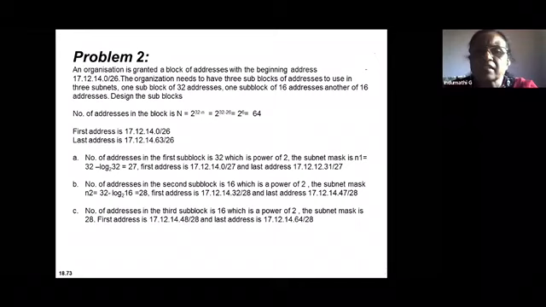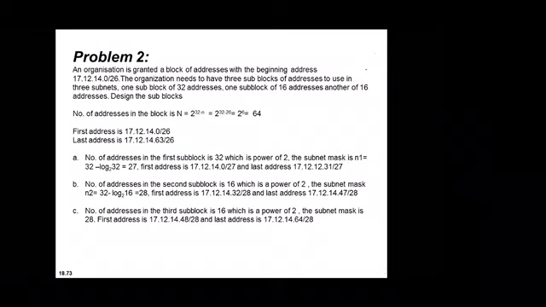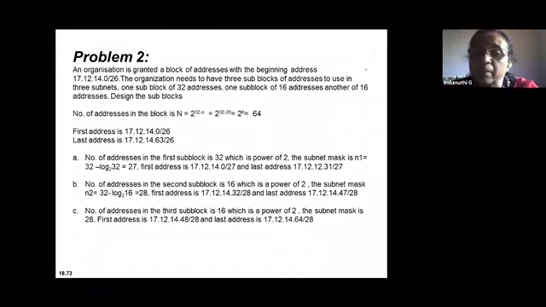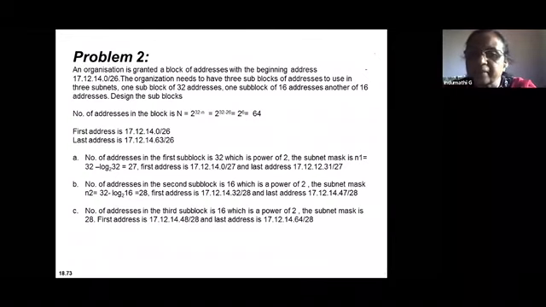In this case, they've already given 26 as the mask value, right? So now first block, if you take first block, it is 32 addresses. Is it a power of 2? 32 is a power of 2. So 32 can be straight away taken. Second block, 16 addresses. It is also a power of 2. 2 to the power of 4 is equal to 16. It is satisfying the requirement. Third block is 16. That is also a power of 2. So you can easily know that the condition of the classless addressing is met.